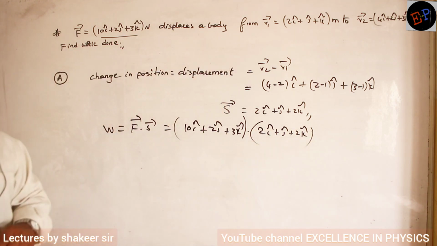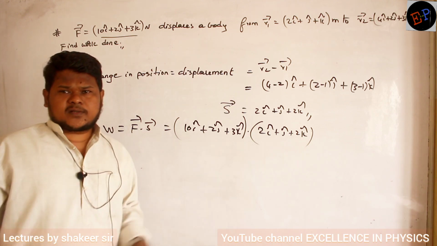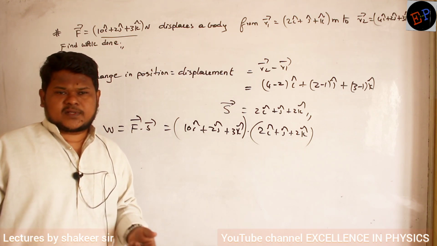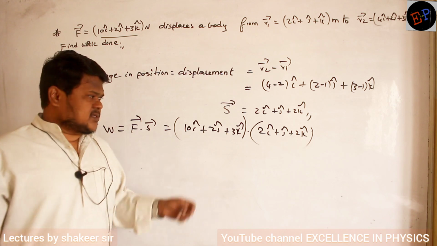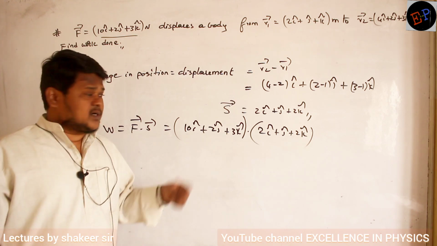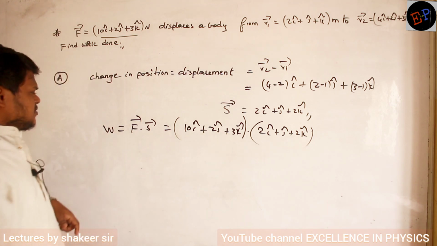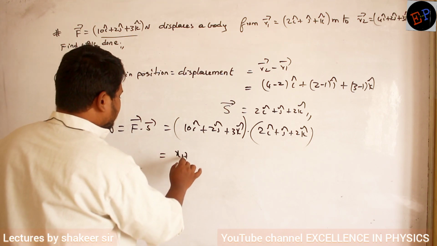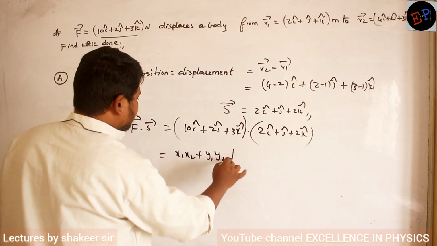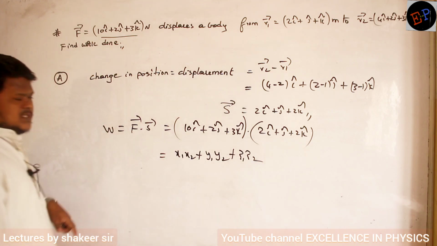Clear now? So what is the formula to calculate the dot product of two vectors? x1 x2 plus y1 y2 plus z1 z2 if it is given in component form. Vectors are given in component form only, no? So the equation of dot product is x1 x2 plus y1 y2 plus z1 z2. That's all. That is my equation.